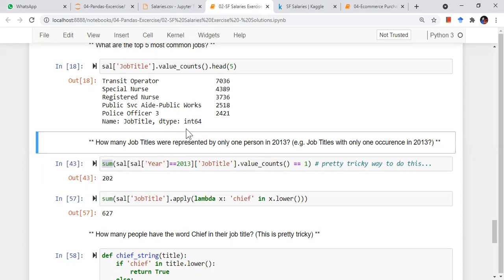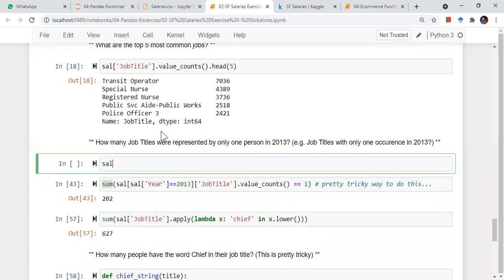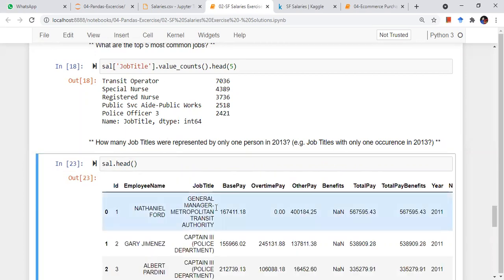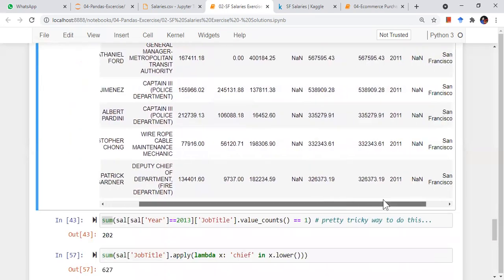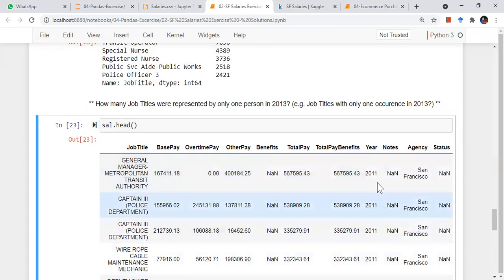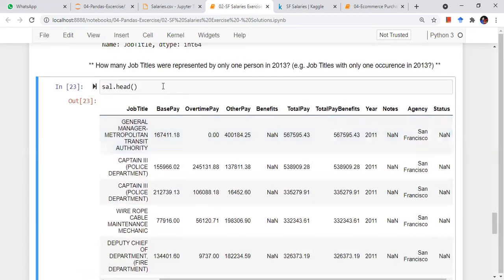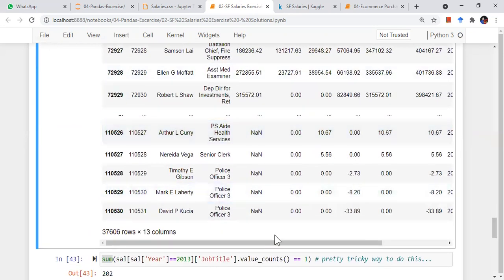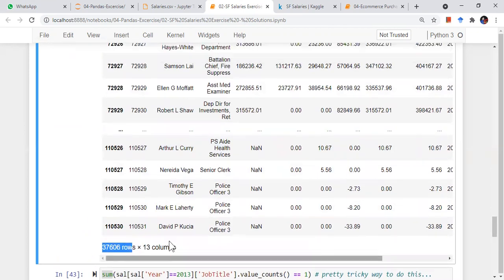Maybe let's do it one by one, so that it will be better for all of us, right? So in the cell, let's print sal dot head, right? Here I want to fetch the number of rows, or entries, or employees which belong to the year 2013, right? This is 2011, I want just 2013. So I'll go to sal, then pass sal dot year equal to 2013, right? If I print this, I'm getting only these many rows, right? See, I have reduced from 1.5 lakh rows to now around 37,000 rows.